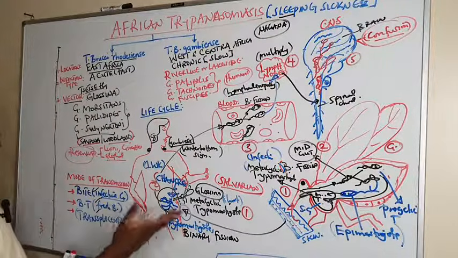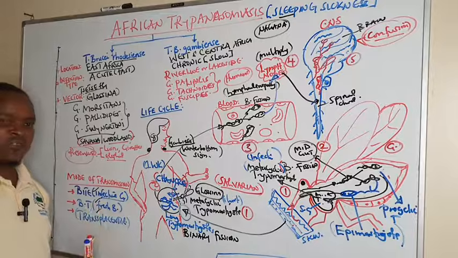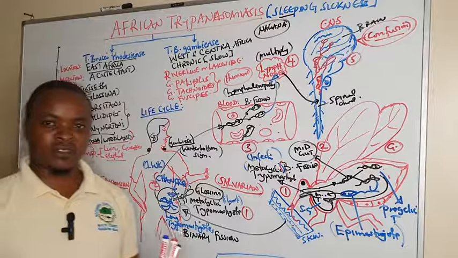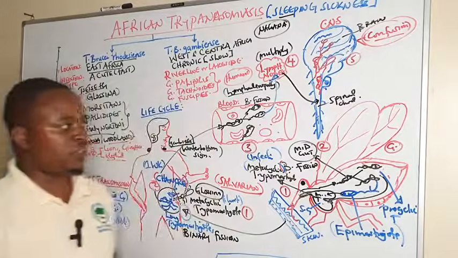So after looking at the life cycle, we are ending this video by looking at the pathogenesis and the clinical features.